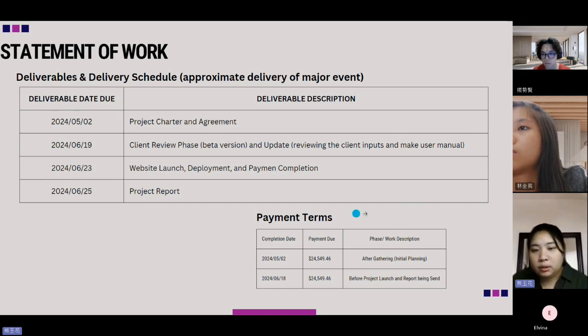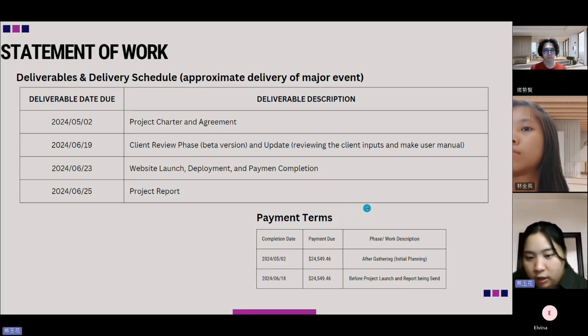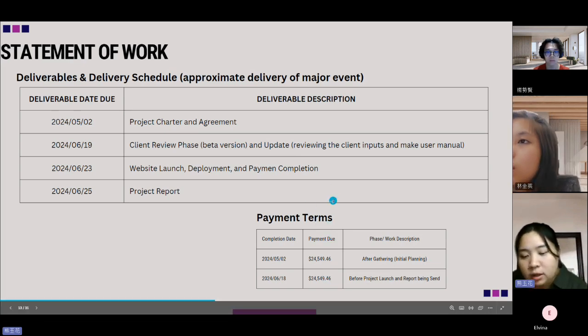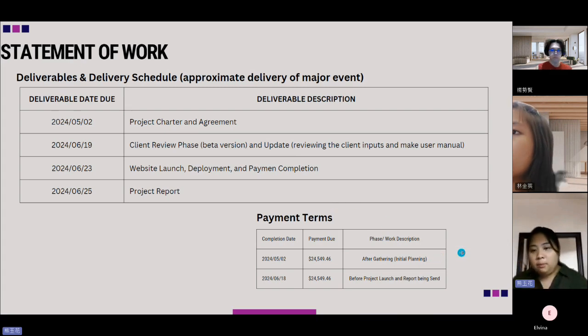And also for the payment terms, we divide it into two payment terms. The first one will be on the 2nd of May. The price is 24,549, and it will be in the phase after gathering or initial planning. And the last one is on the 18th of June. It is also 24,549, in the phase before project launch and the report being sent.